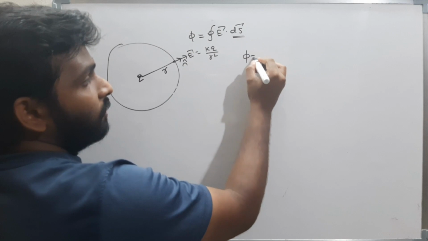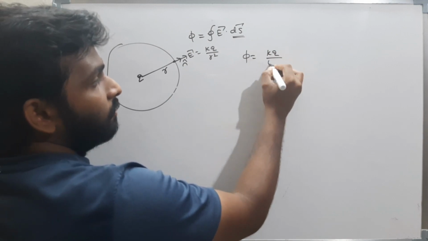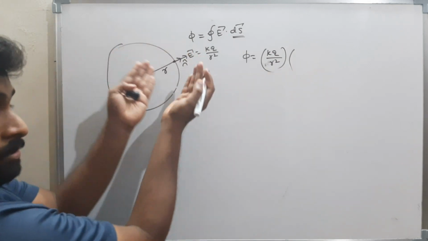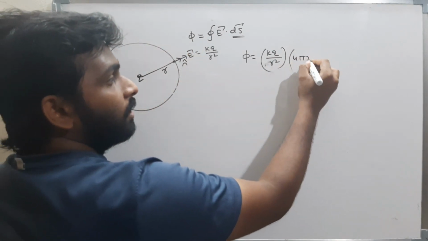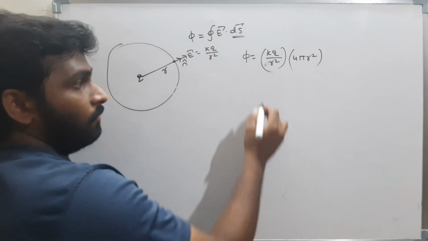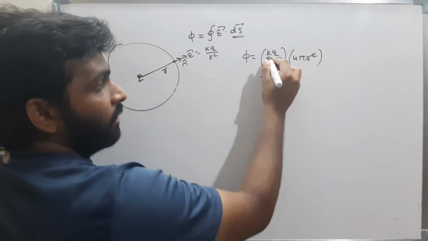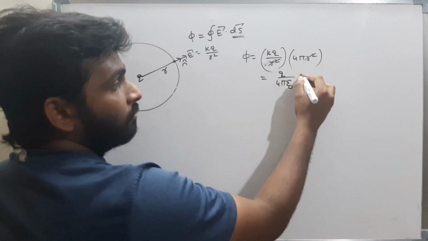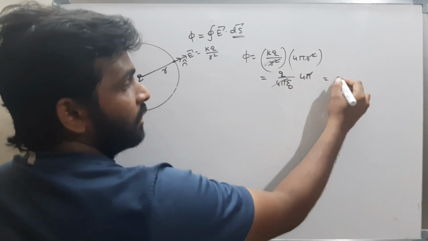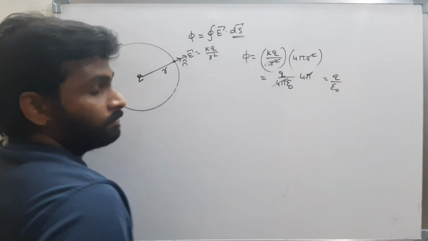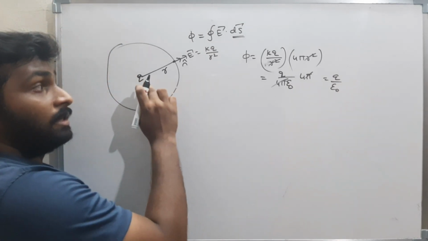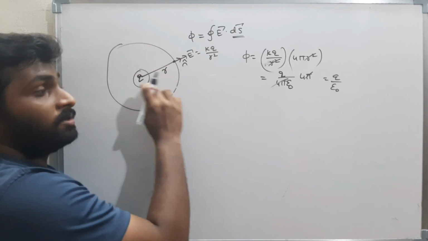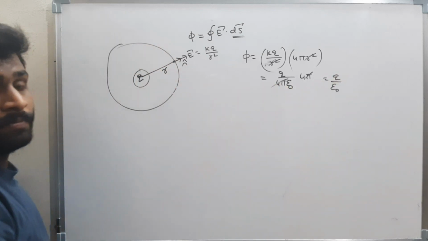Therefore what is the flux? The flux is nothing but kq by r square into the surface area, 4 pi r square. Therefore what will you get? R square cancelled off. K is nothing but 1 by 4 pi epsilon naught, q into 4 pi. 4 pi cancel. What is the answer? Q by epsilon naught. Therefore, the total flux associated with the closed body when a charge q is inside the body is nothing but q by epsilon naught.